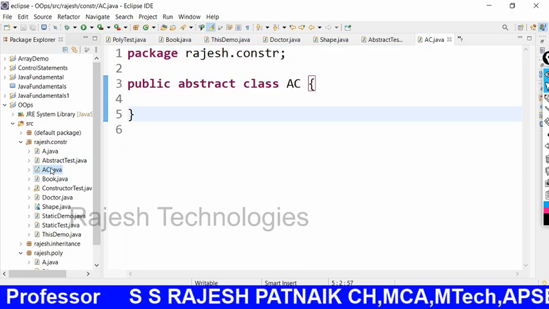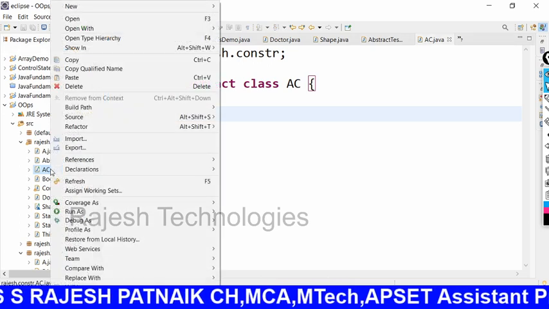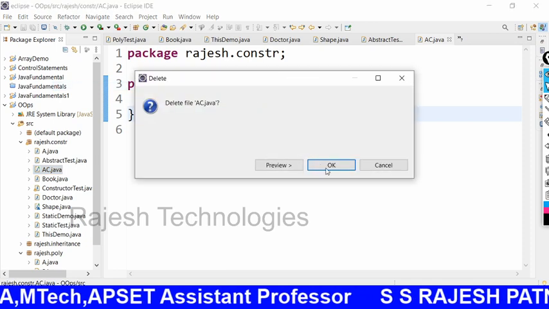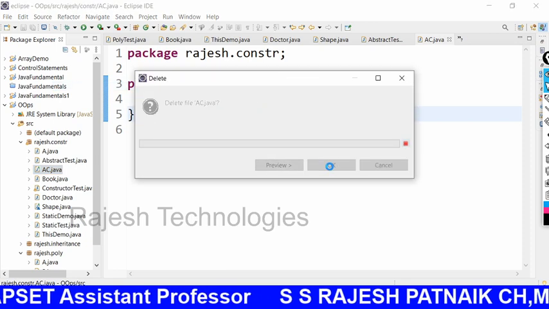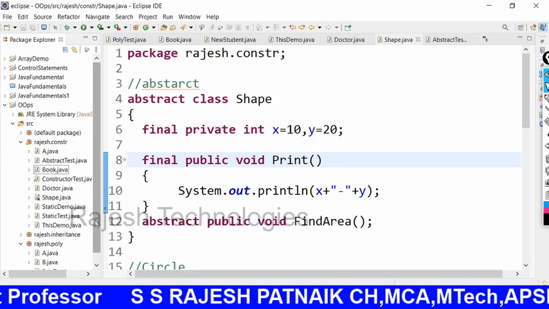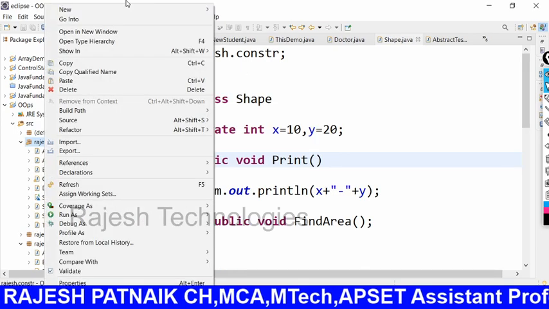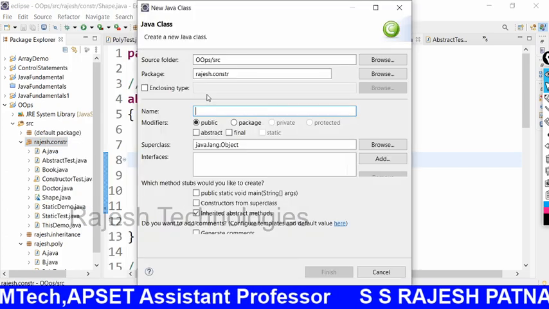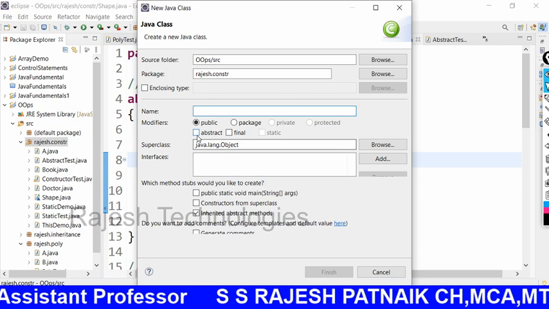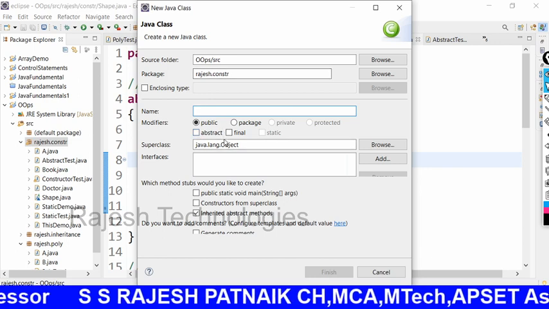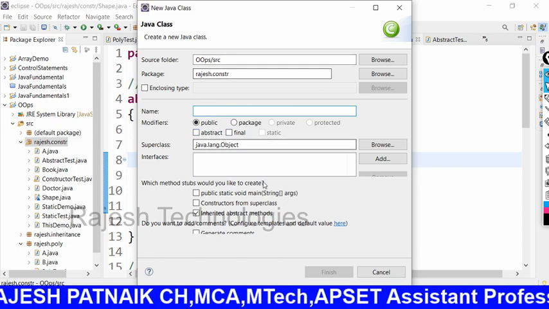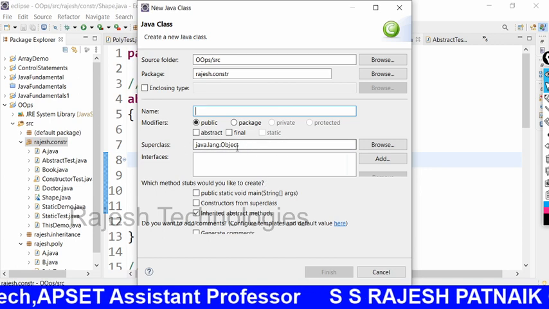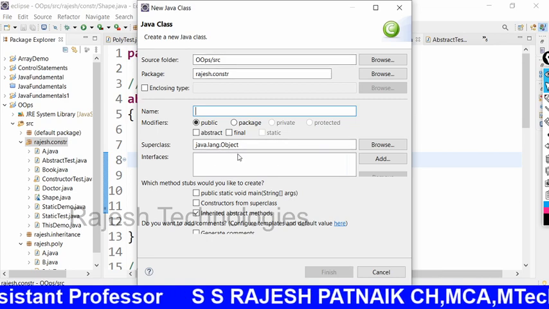If you want a final class, I will remove this from my project. Delete. Okay, like this you can add. All the options will be available whenever you right click, and you can see everything. Whenever you click on classes, it will come, whether you have to create the public class, abstract class, or final class. You can also define what the super class of that particular class is.